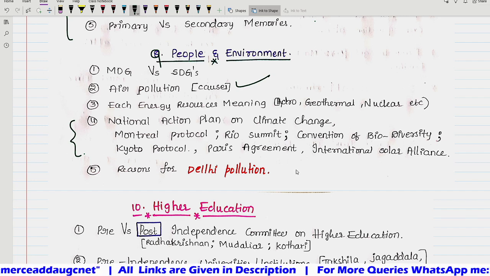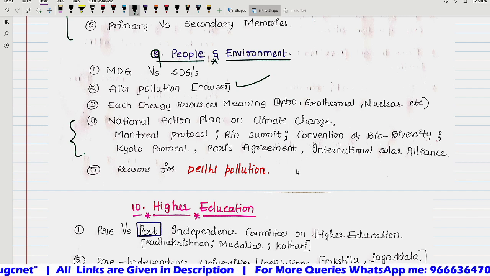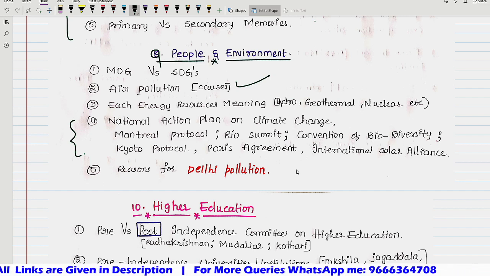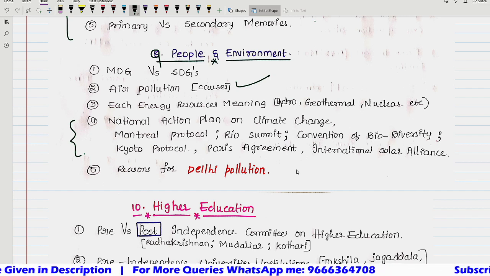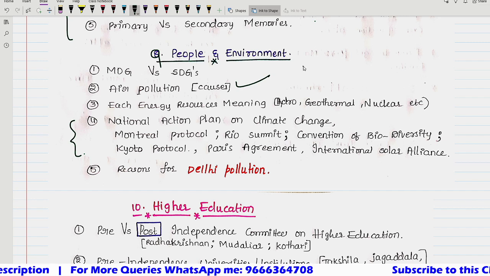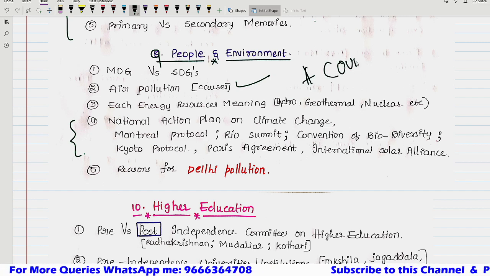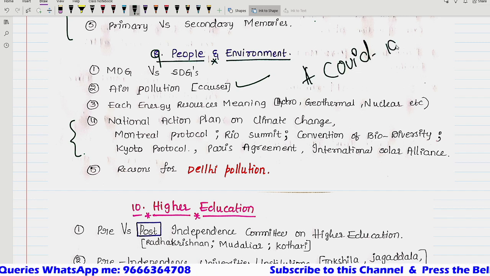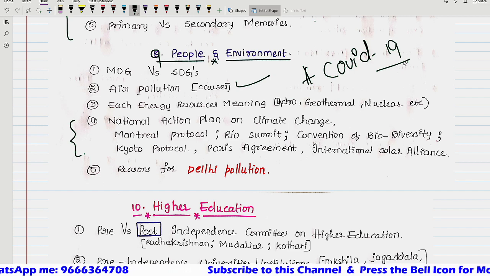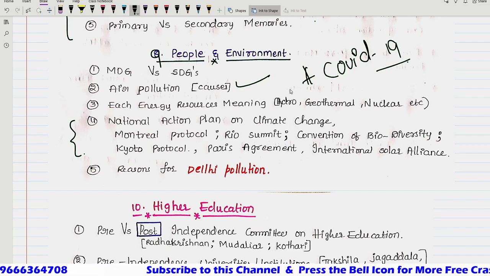Next, reasons for Delhi pollution and the COVID-19 point of view also; in people and environment this is most important. What are the reasons for COVID-19? That may be asked in the examination. This time, you can expect a question on COVID-19 also, because it is very recent current affairs related to the people and environment chapter.